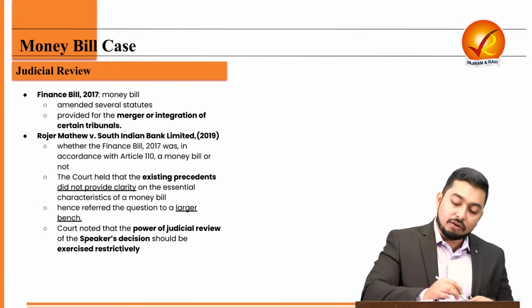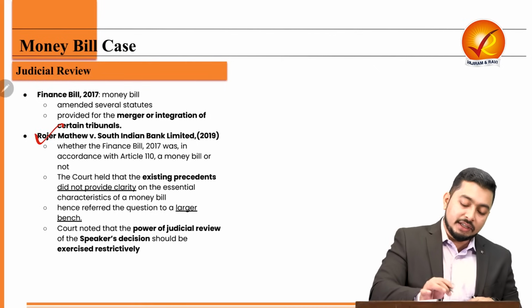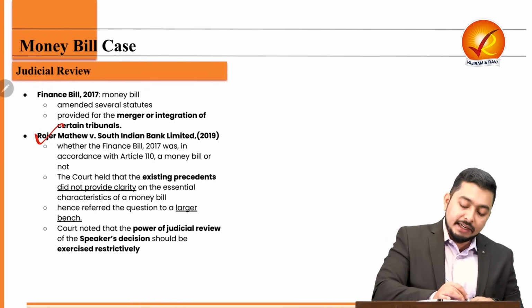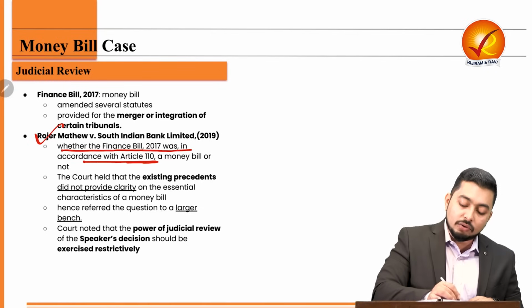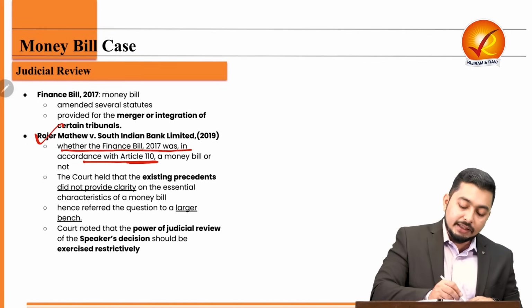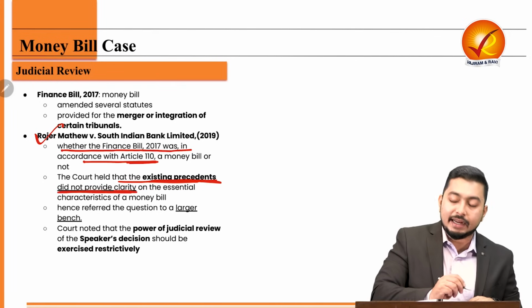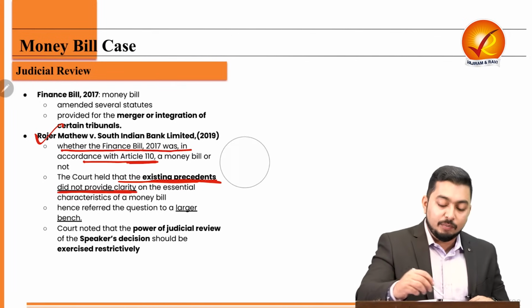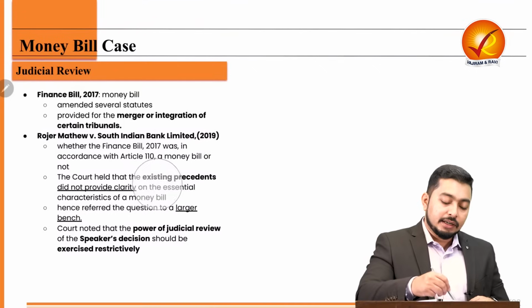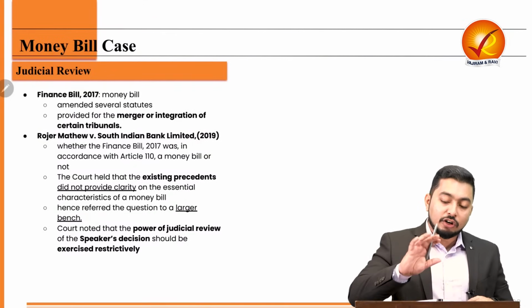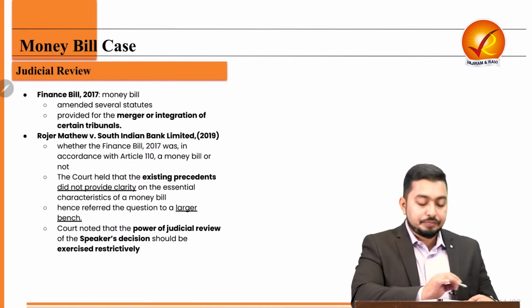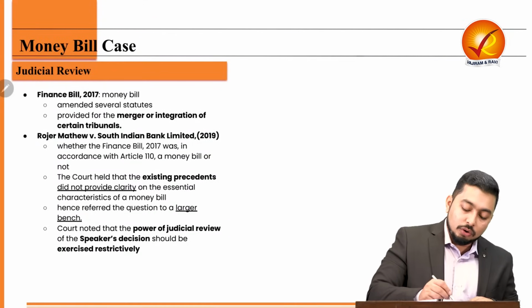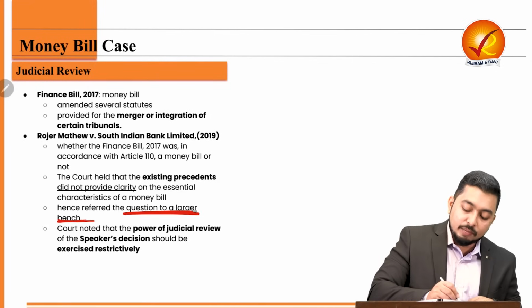And so in Roger Mathew versus South Indian Bank, it was examined whether the finance bill was in accordance with Article 110, that is a money bill, or not. Then the court held that the existing precedents did not provide clarity. That means we do not have any precedent as such that the classification of money bill by speaker is right or not. So there is no clarity and therefore it was referred to a larger bench.